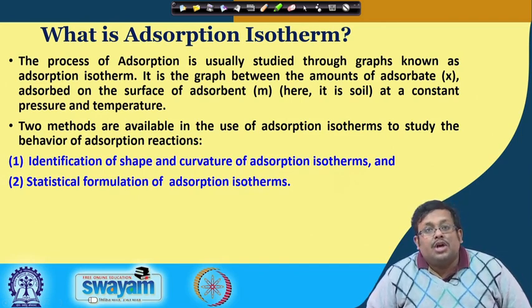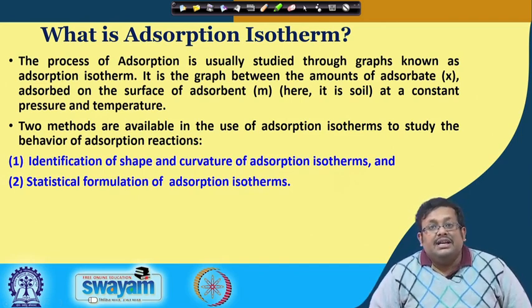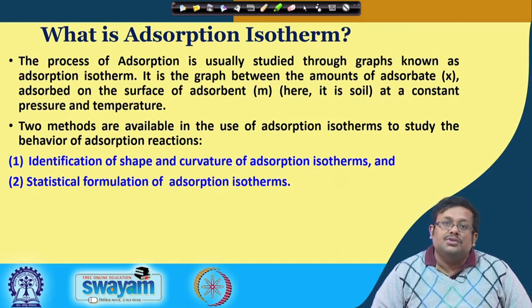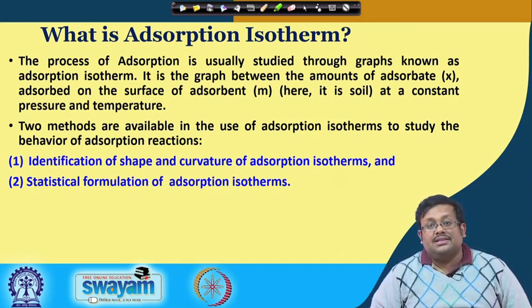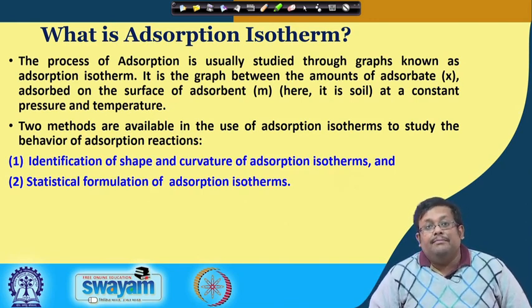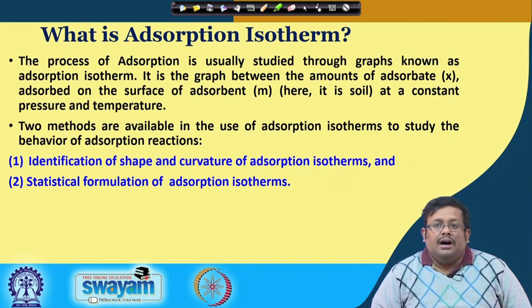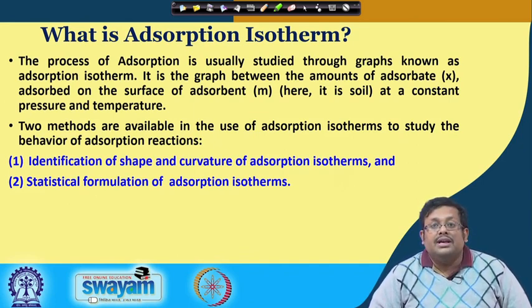The process of adsorption is usually studied through graphs known as adsorption isotherms, and it is a graph between the amount of adsorbate x adsorbed on the surface of adsorbent m, where in case of soil science, we will consider this adsorbent as soil, at a constant pressure and temperature.